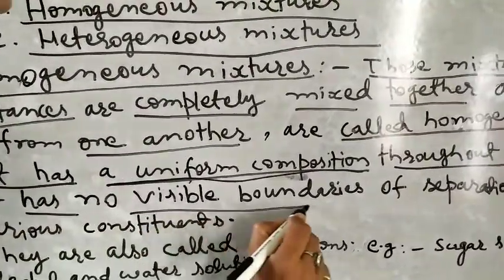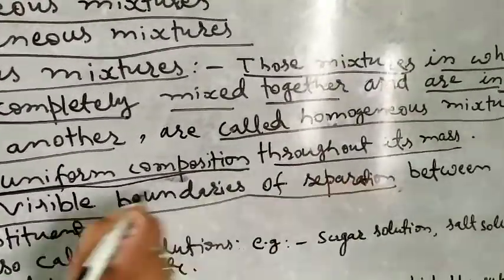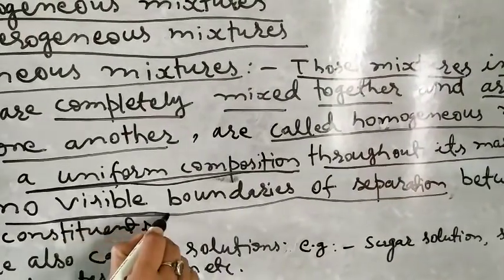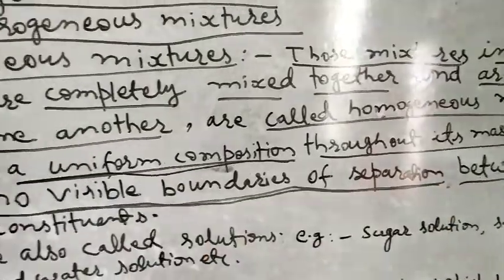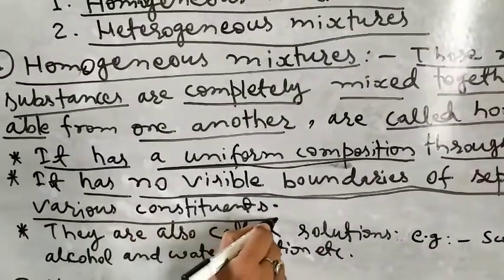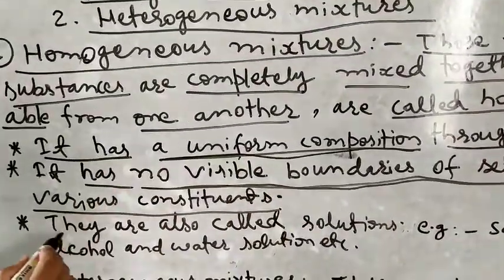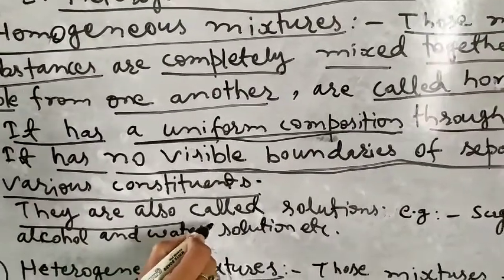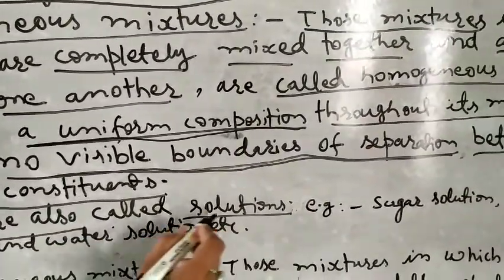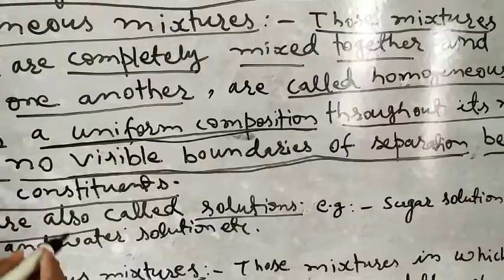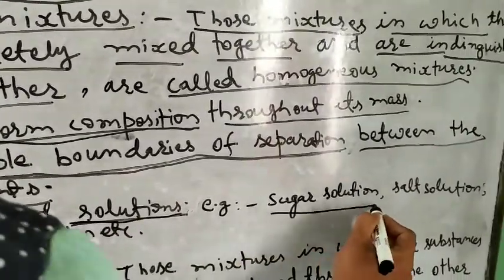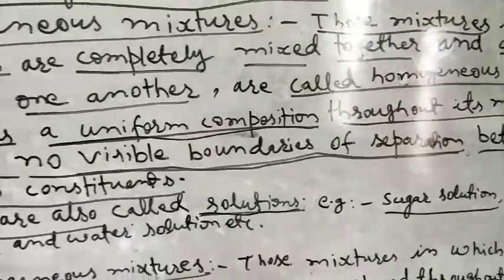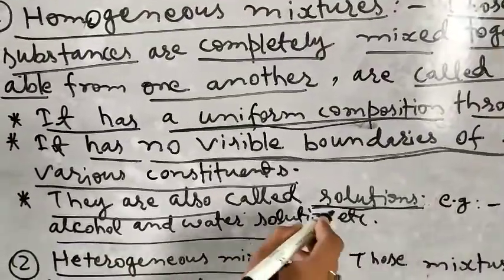It has no visible boundaries of separation between the various constituents. Last one is, they are also called solutions. All the homogeneous mixtures are also called solutions. For example, sugar solution, salt solution, alcohol and water solution, etc.